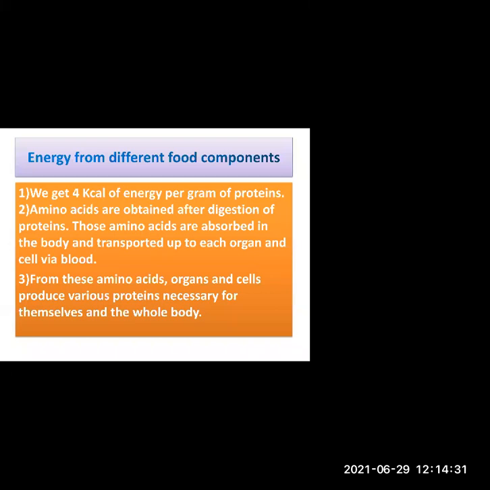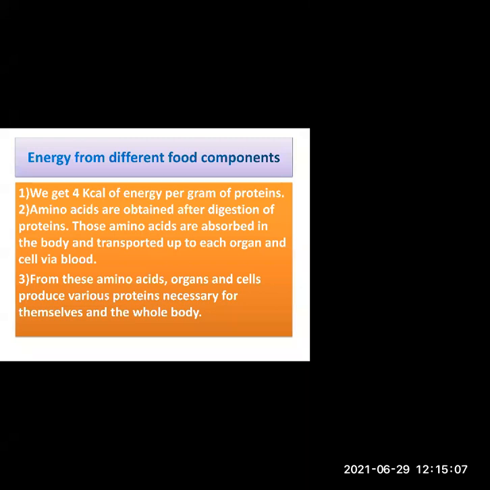How does it get transported? Anybody can tell me how the nutrition which we have, like amino acids, reaches each and every part of your body? Who helps in that? Give the answer in the chat box. Very good, Bhumi. Blood circulation. So blood gets circulated and blood carries these amino acids along with it. It will reach each and every part of your body. It will reach your heart, kidney, stomach, small intestine, large intestine, brain, everywhere.